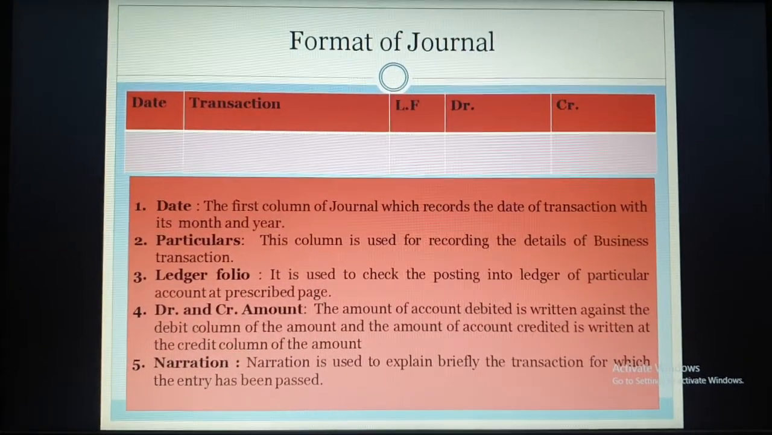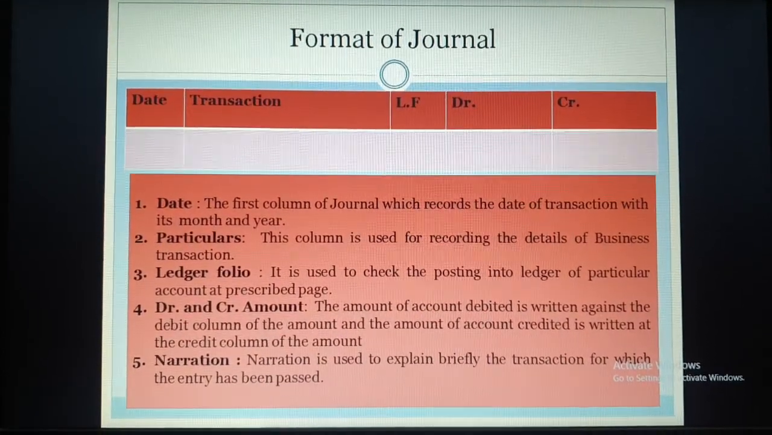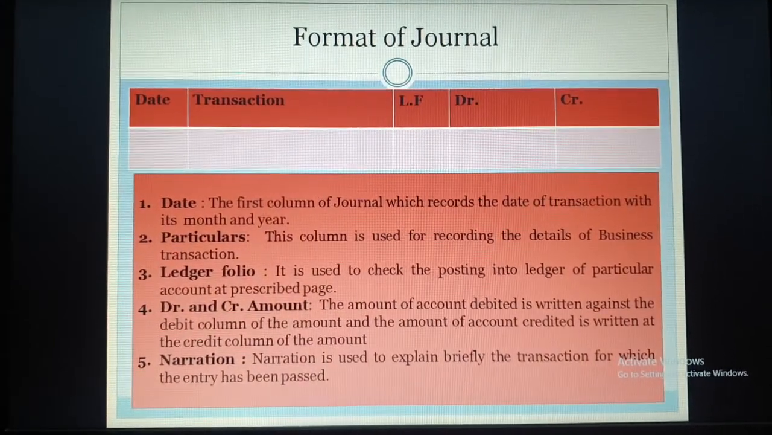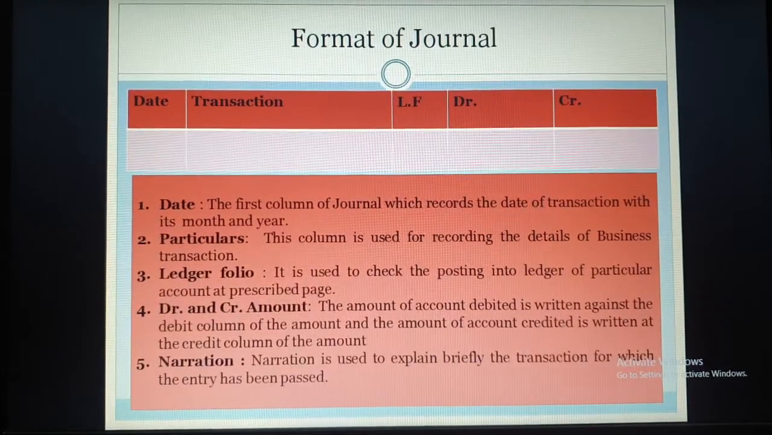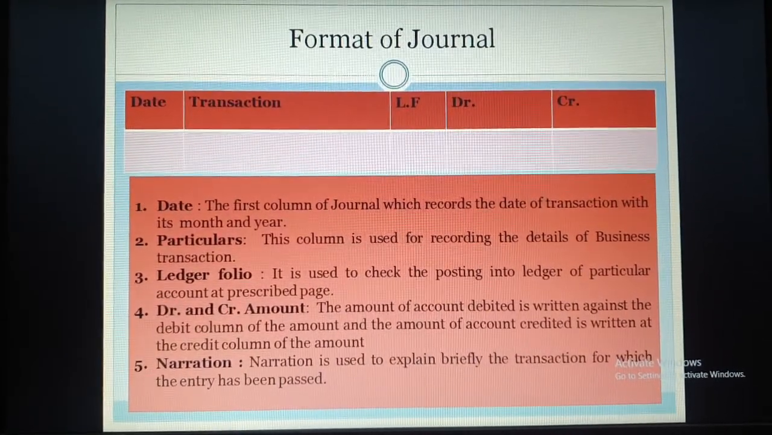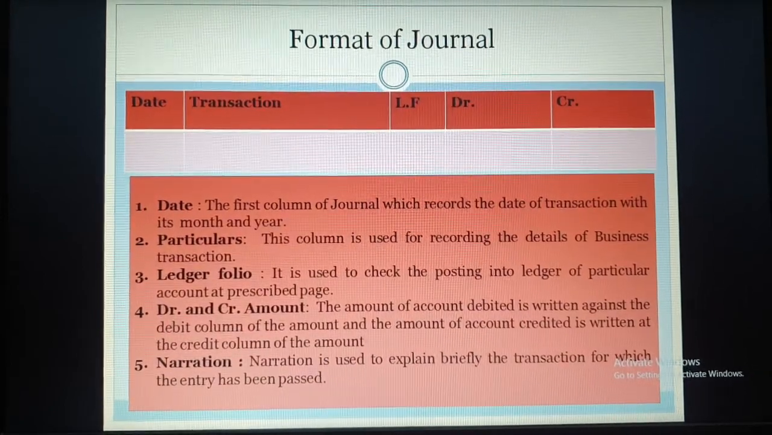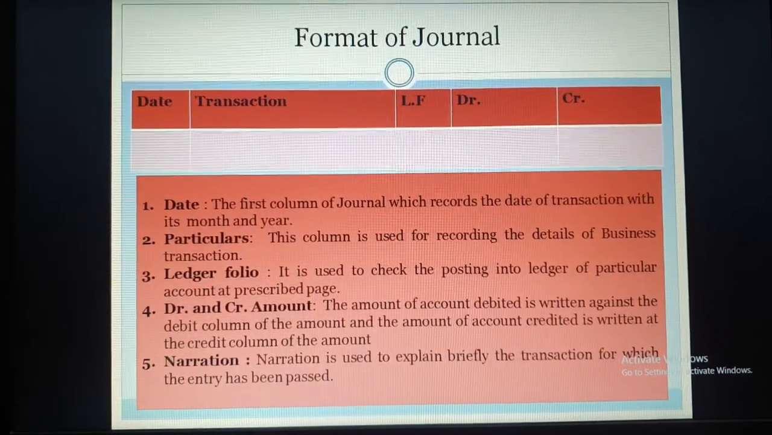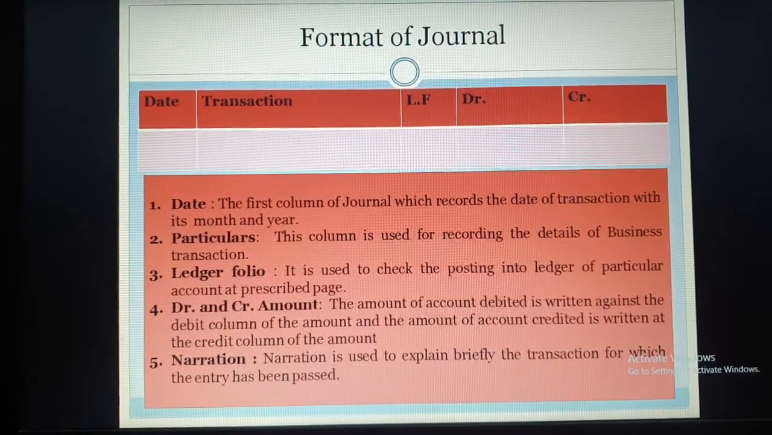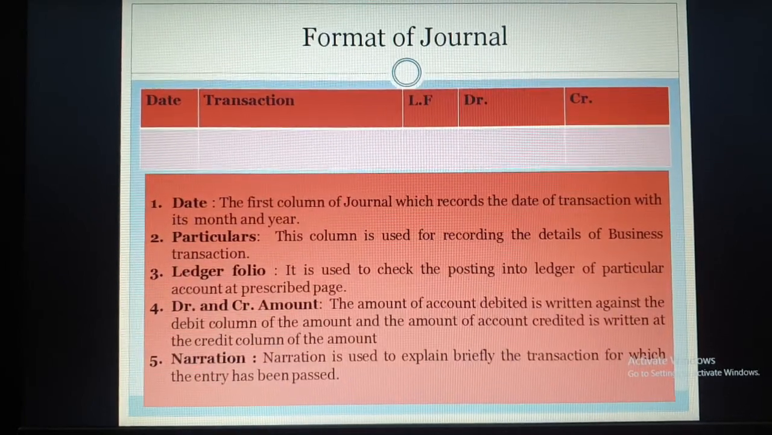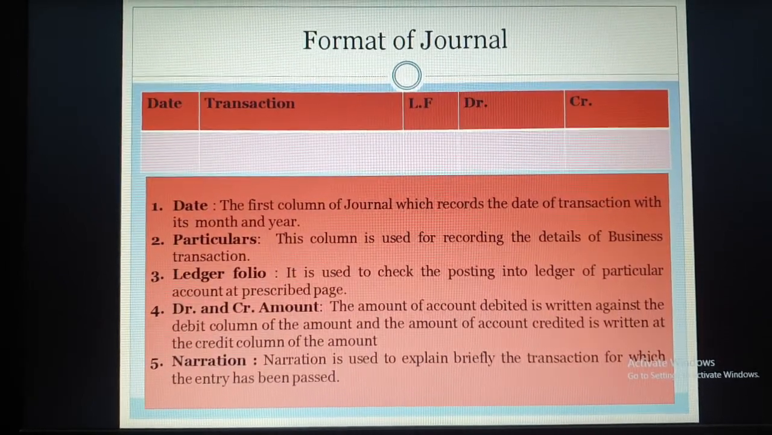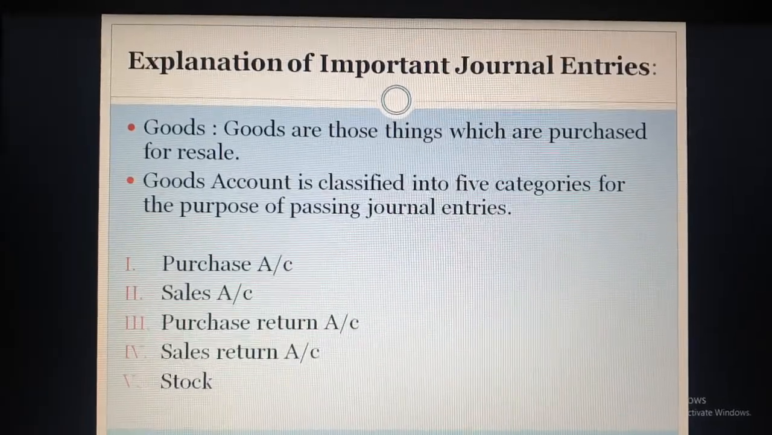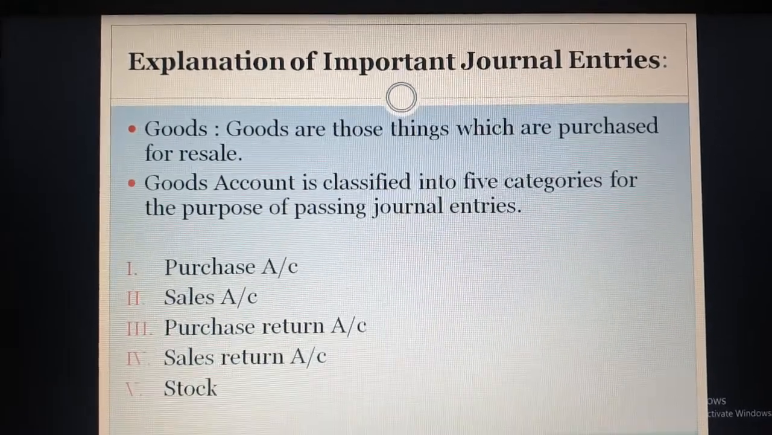Then narration. Narration is used to explain briefly the transaction for which the entry is passed, and that narration has to be mentioned in the transaction column after the journal entry. So date contains the date of transaction. In transaction you have to mention the journal entry, and after that you have to mention the narration. Then ledger folio, the page of the ledger of that particular account. Then the debit entry will be shown in the debit column with the amount, and the credit entry amount will be shown in the credit column.